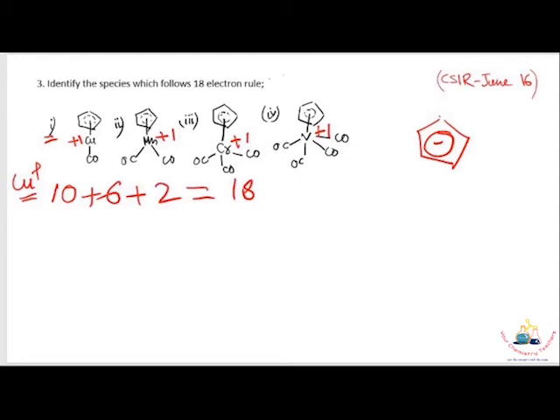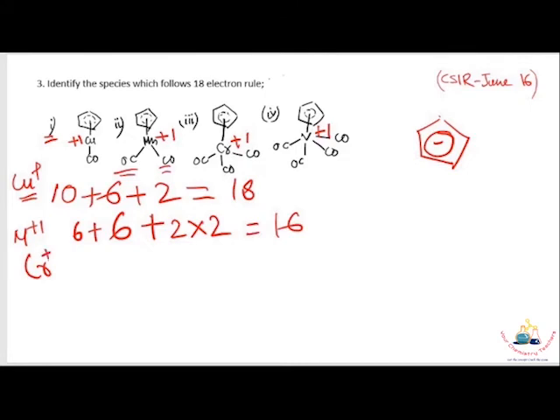Next is the manganese complex. Manganese +1 oxidation state. Manganese provides 6 electrons, 6 from the cyclopentadienyl ligand and 2 from each carbonyl. Here 2 carbonyls are present, so 2 cross 2, that is 16 electrons.